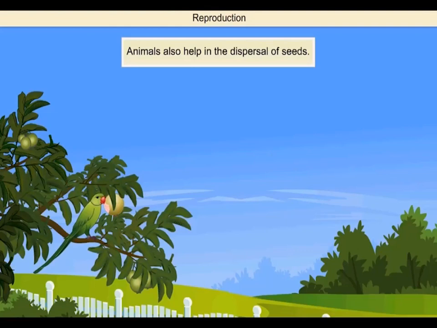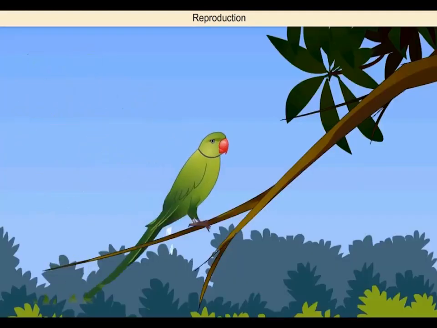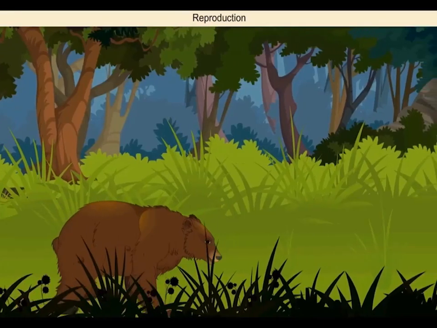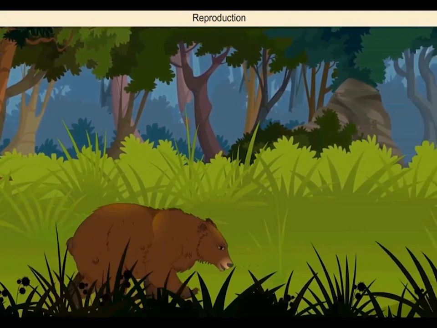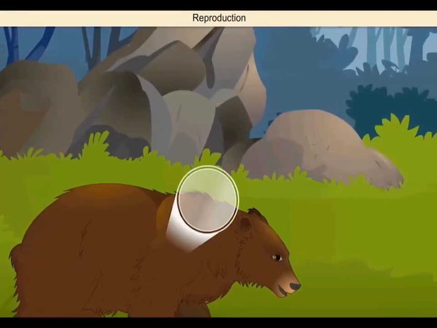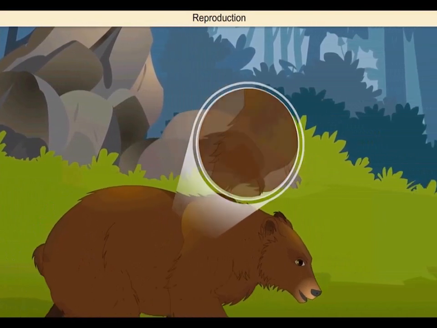Animals also help in the dispersal of seeds. Animals feed on fruits and grains. The undigested grains and seeds are expelled by them as waste. These seeds germinate to form new plants. Seeds which have hooks or spikes attach themselves to the fur of animals like bears as they pass by the plant. These seeds fall off the fur sometime later and germinate to grow into new plants.